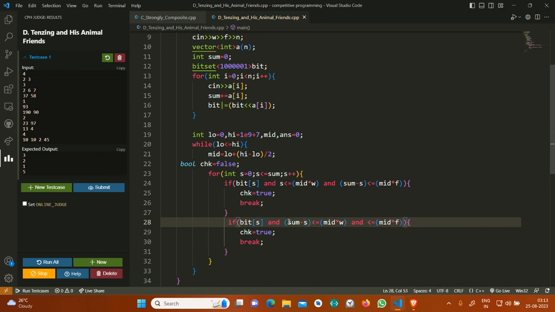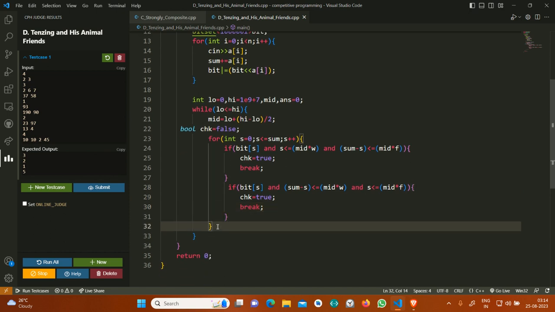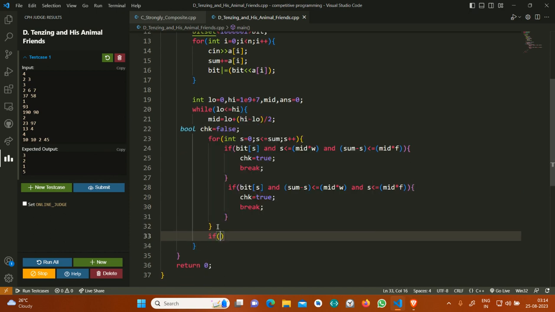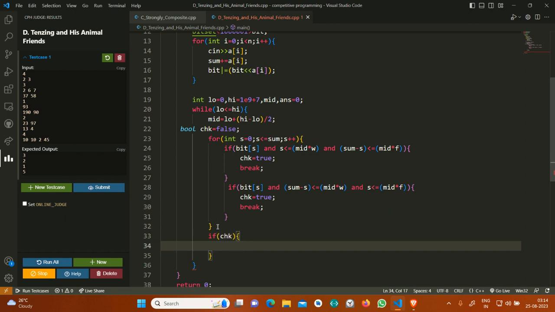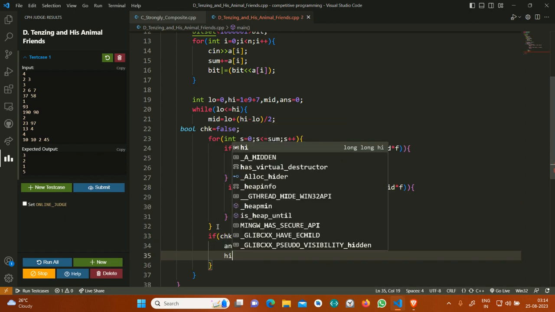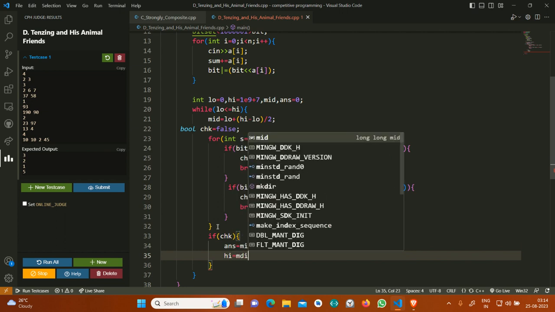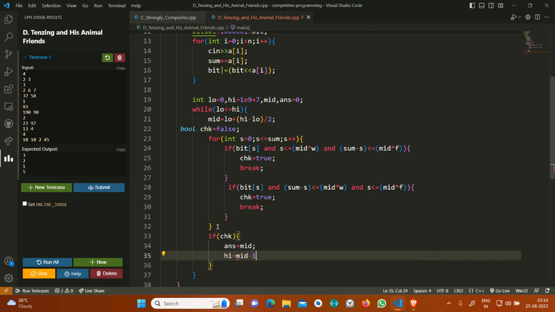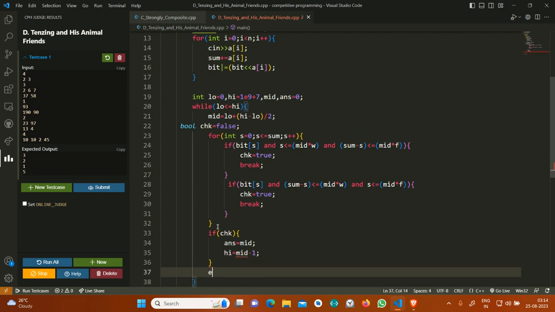Here it should be sum. So if check, then this can be my possible answer. But I would also try for a lower time, so high is equal to mid minus one. Else low is equal to mid plus one.